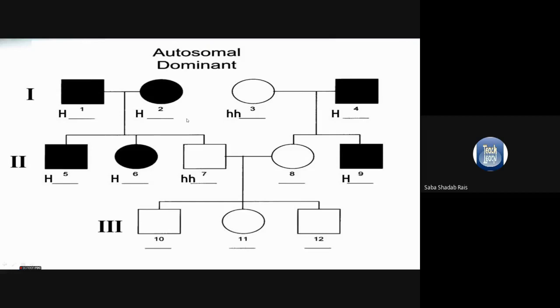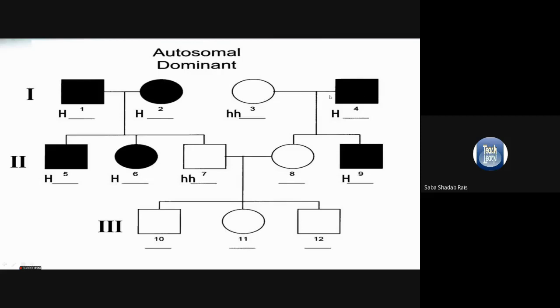a space. So there are chances that they have the heterozygous type of genotype, because we can see that one of their children is unaffected, that is the seventh number. The seventh person is unaffected. The first son and second daughter are affected, but this child is unaffected.